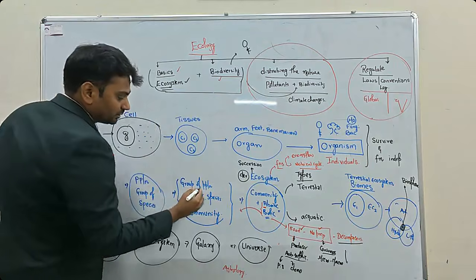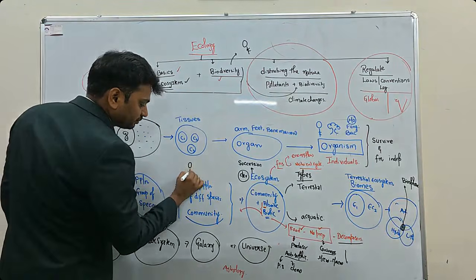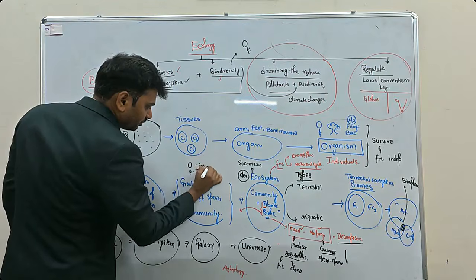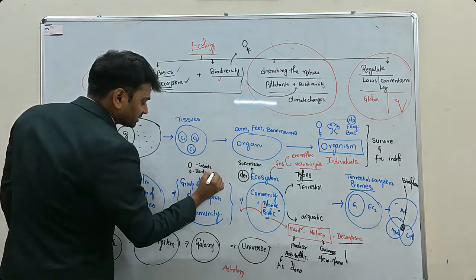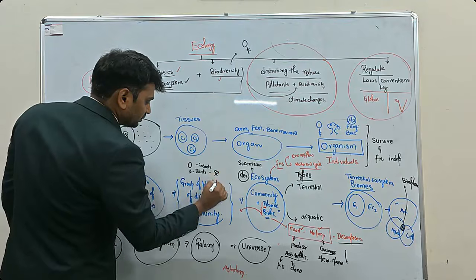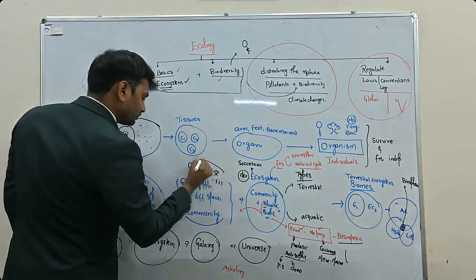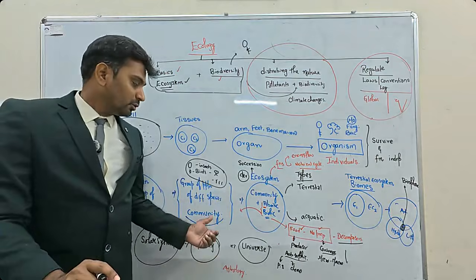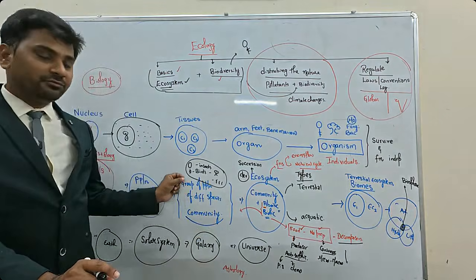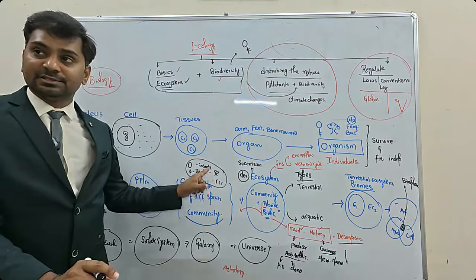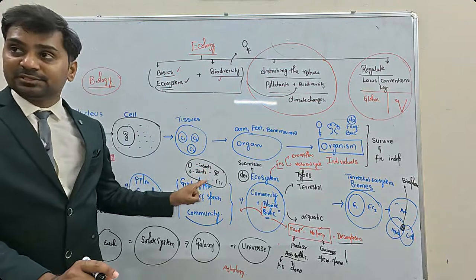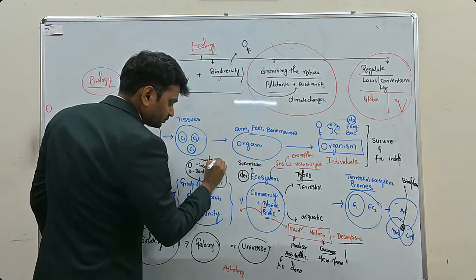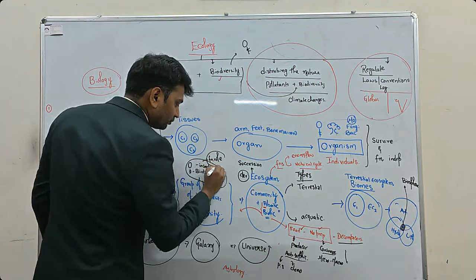Now, in order to survive, every individual species will have its own functional role.